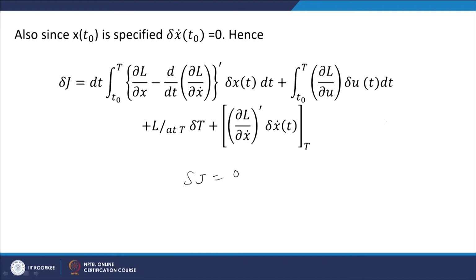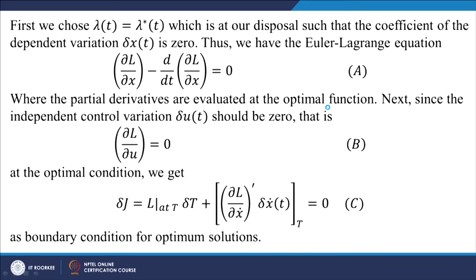Then we can see that there is no variation in, because the variation we are considering is only in the function x of t. The control function is not affected by the variation of x of t. So, del u of t is arbitrary here. So, del L by del u can be selected to be 0, that is our second condition we get.